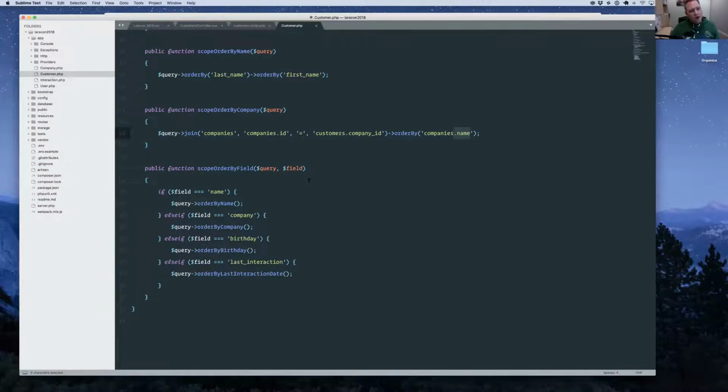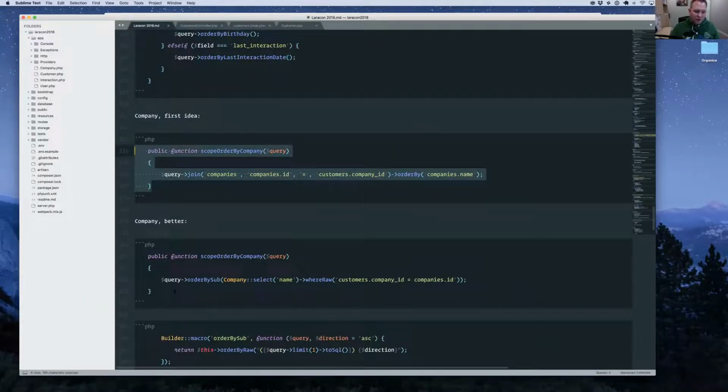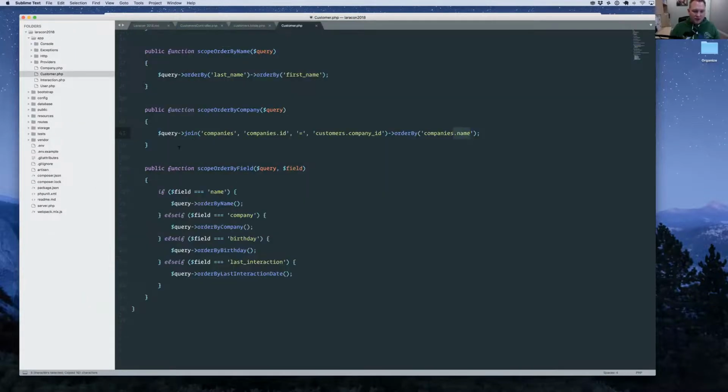Here's another way that you might want to do it. It's six of one, half a dozen of the other maybe, but I kind of like this approach. I actually prefer to use a subquery in these situations instead of doing the join. So instead of doing it the join way, we'll do order by sub, and we'll pass it an Eloquent query builder that says, just give me the name for this customer. Okay, so order by sub actually doesn't exist.